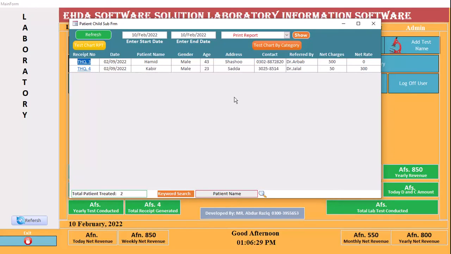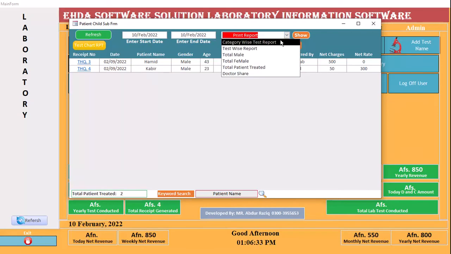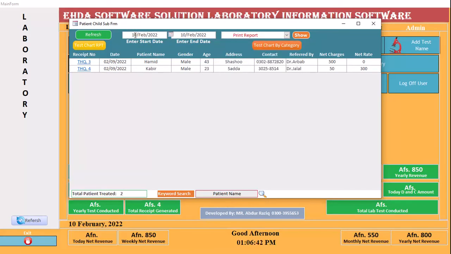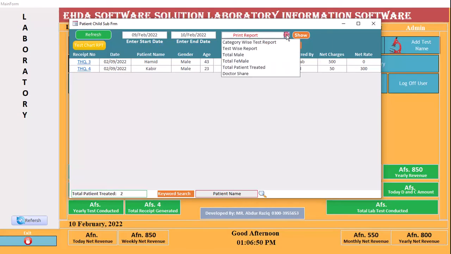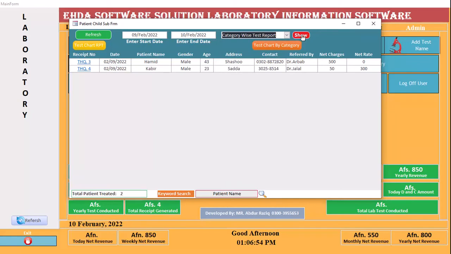Okay, other thing, you said to me that category wise report is not working. It is the simple way, only three characters you enter and the report will be shown. Today I have not entered any of the category, but yesterday I have done. For example, I click 9 February. When I click here and click category wise test report, I'm clicking here.